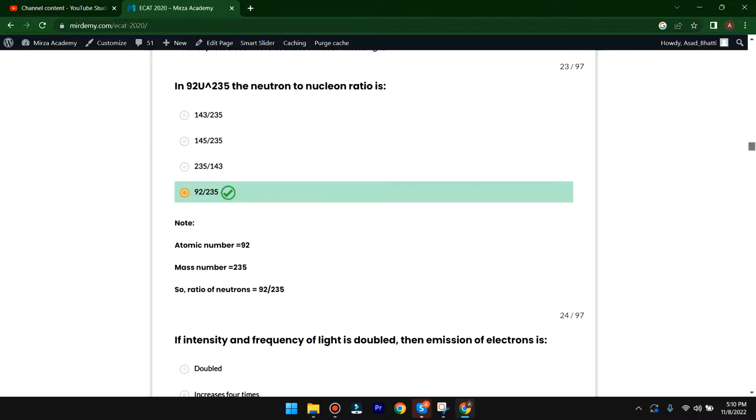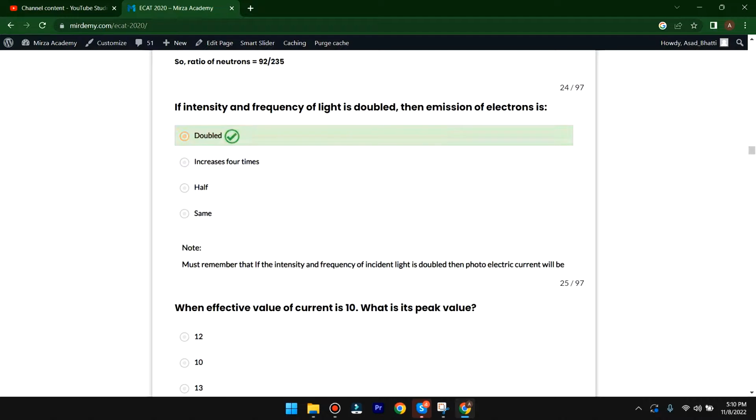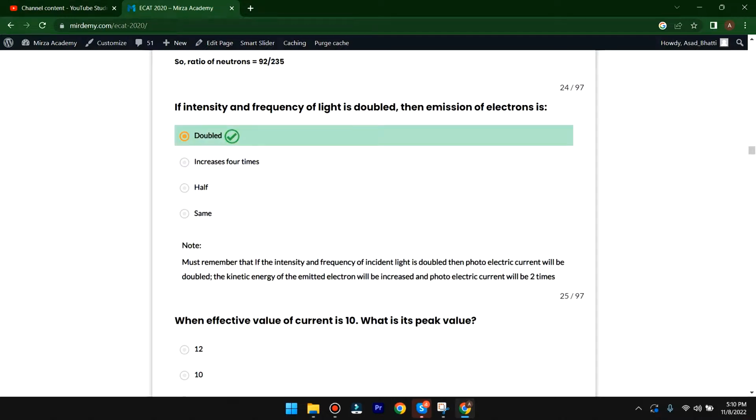The next MCQs. If intensity and frequency of light is doubled, then emission of electrons is doubled, increases, half, same. Which option will be correct? So here the A option is correct. Must remember, if the intensity and frequency of incident light is doubled, then photoelectric current will be doubled. So here the kinetic energy of the emitted electron will be increased and photoelectric current will be 2 times. So here A option is correct.